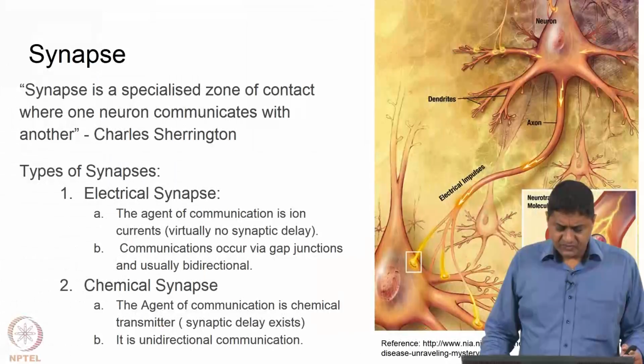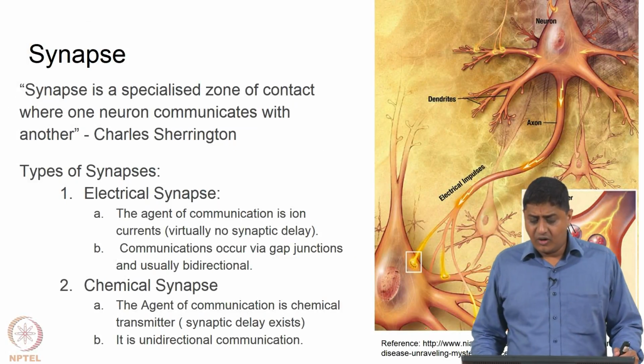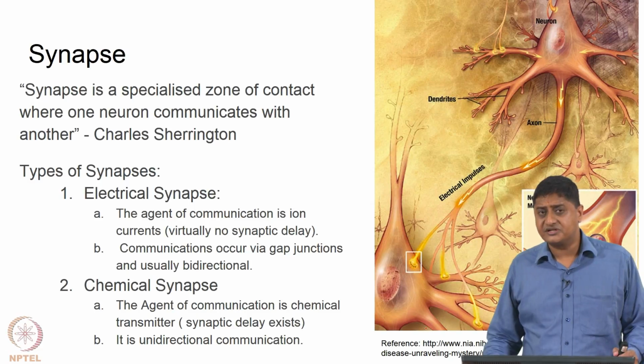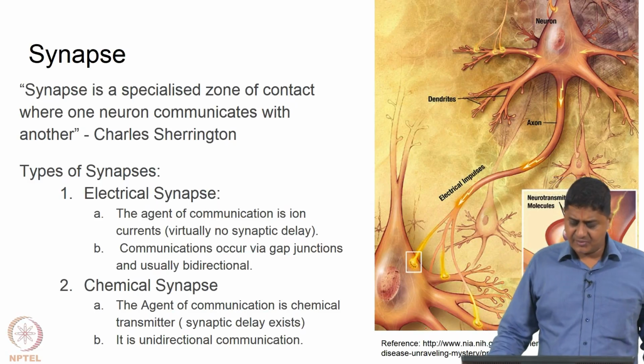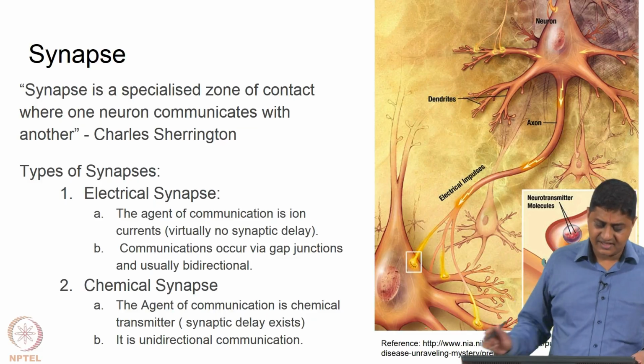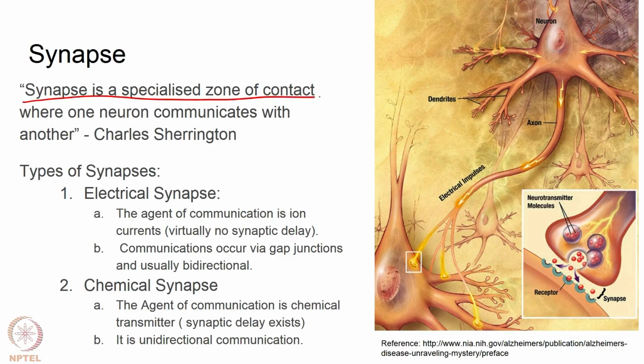So, then the next question is how an action potential causes communication with another cell, right. This happens in a synapse. A synapse is a specialized region where one neuron communicates with another, and there are essentially two types of synapses. One is an electrical synapse. Here there is an opening between one cell and another cell, and communication is through ions, right. Virtually there is no synaptic delay. These are called gap junction mediated communication, right, and usually this communication is bidirectional.